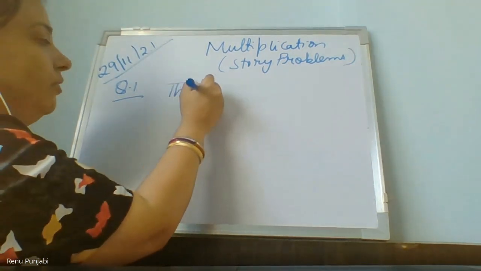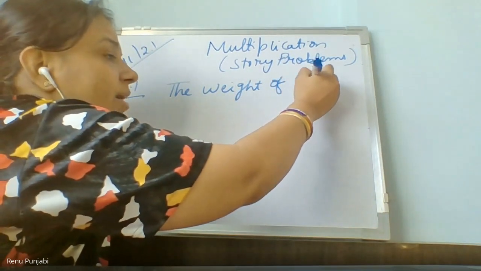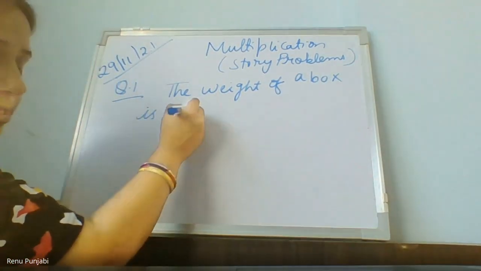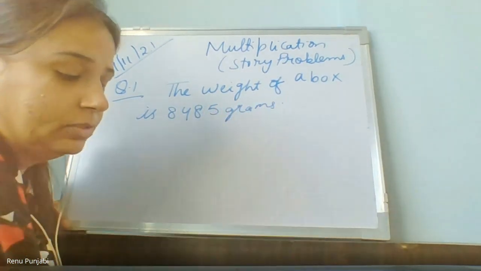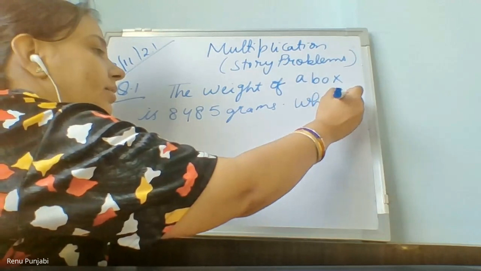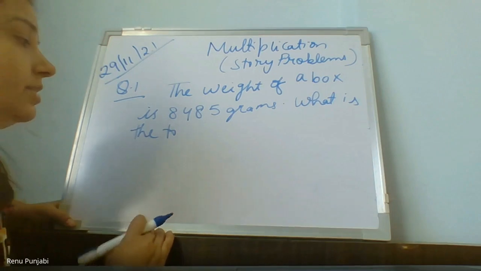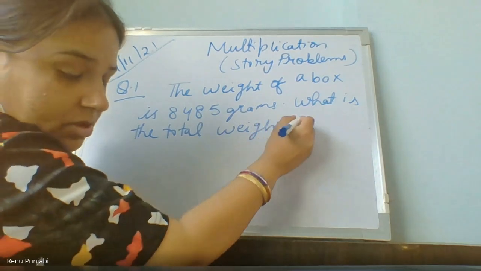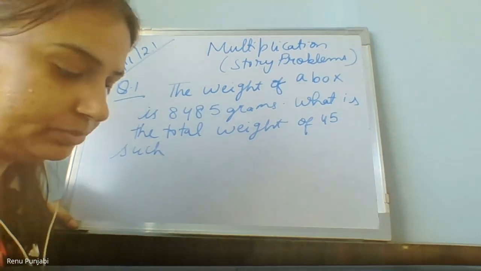The weight of a box. A box means it's one box. Weight of a box is 8,485 grams. What is the total weight of 45 such boxes?